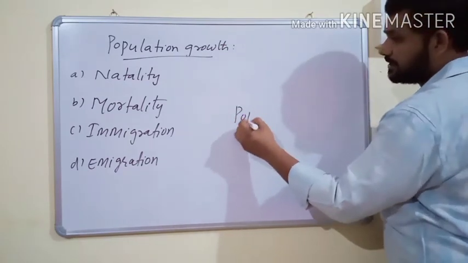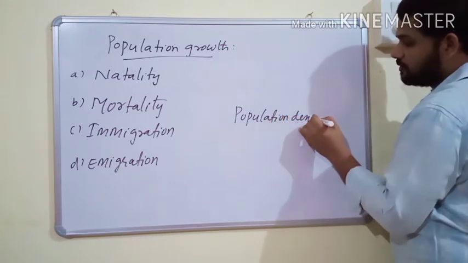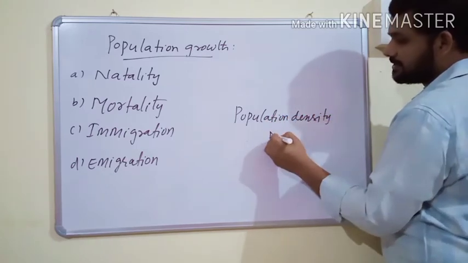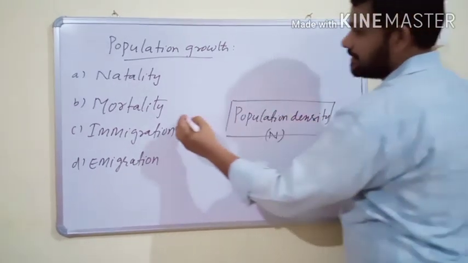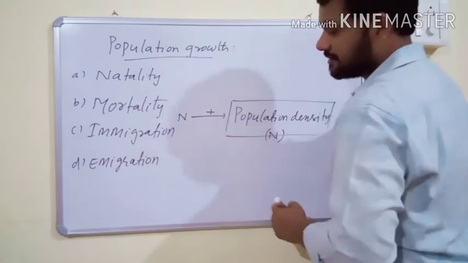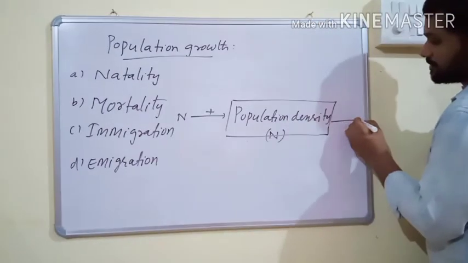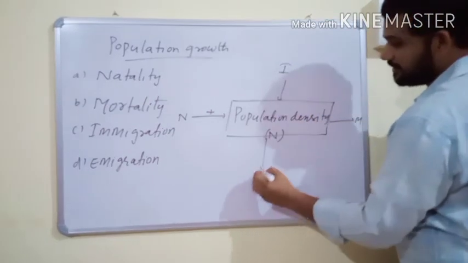Population density is designated as N, and this is natality, which is always positive. This is mortality, this is immigration, and this is emigration.